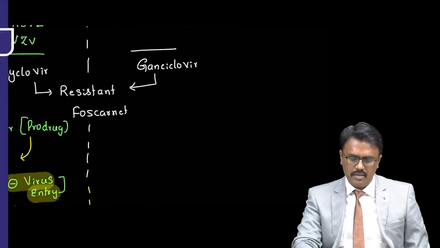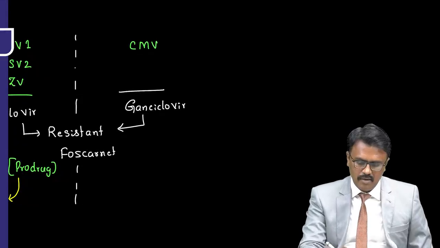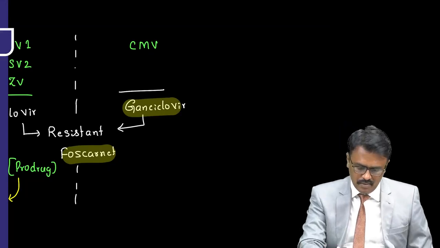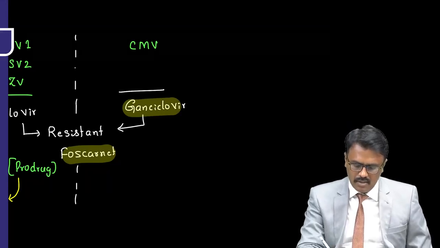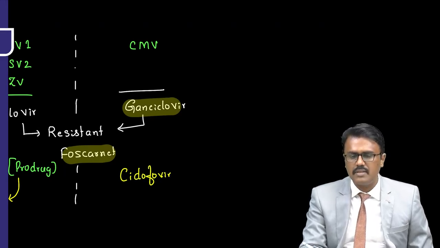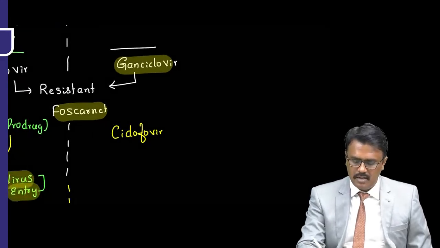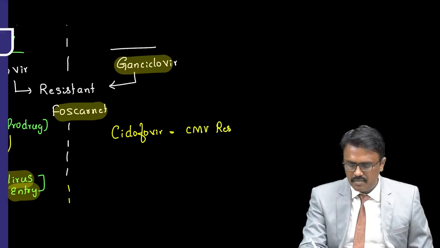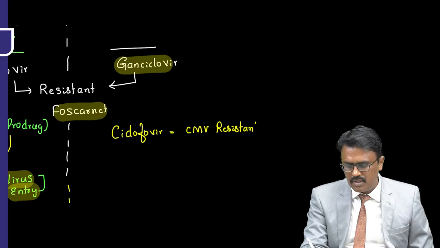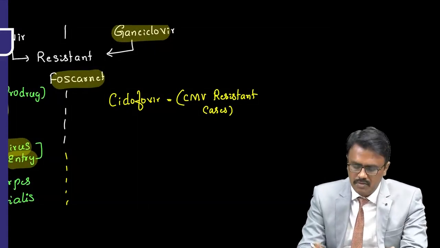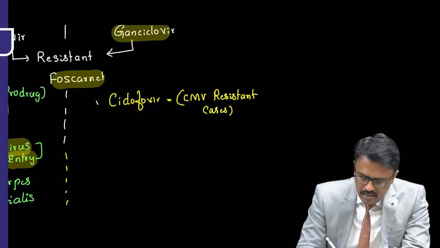What about the cytomegalovirus? For cytomegalovirus, we have ganciclovir, we have foscarnet. Is there any other option? Yes, we have another option for this. The other drug is called cidofovir. It is only used for CMV resistant cases. So cytomegalovirus resistant cases, it is used. But the drug of choice for that is foscarnet. So cidofovir is used for resistant cases of CMV.